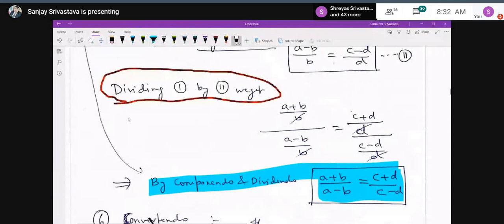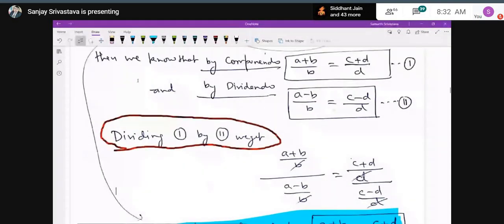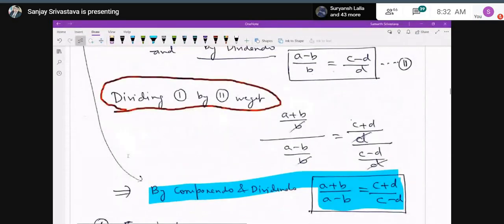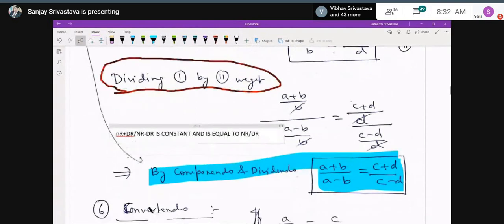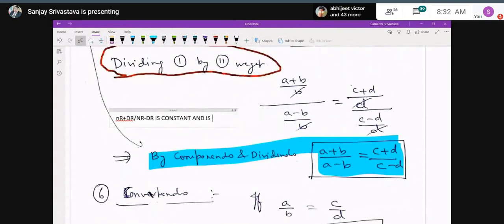Boys, I just want to tell you that you can remember it like this: in case A upon B is equal to C upon D, then A and B are the numerator and denominator. So on the left hand side, it is numerator plus denominator, that is A plus B, upon numerator minus denominator, that is A minus B. And similarly on the right hand side, numerator plus denominator, that is C plus D, upon numerator minus denominator, that is C minus D. So you can remember this, and componendo and dividendo is applicable only in the case of proportion, not in a single ratio.